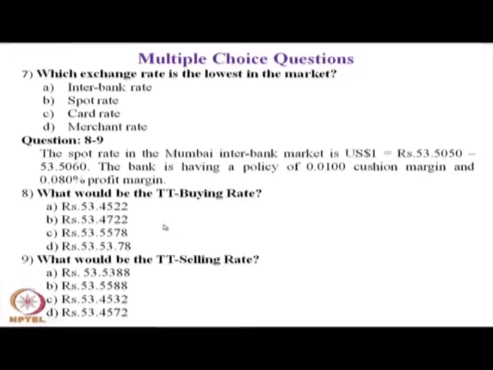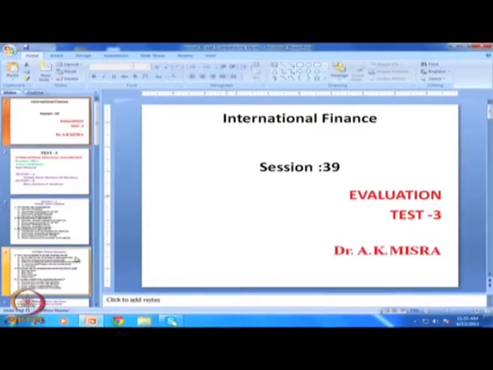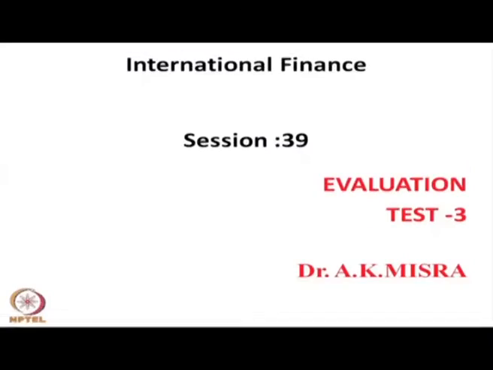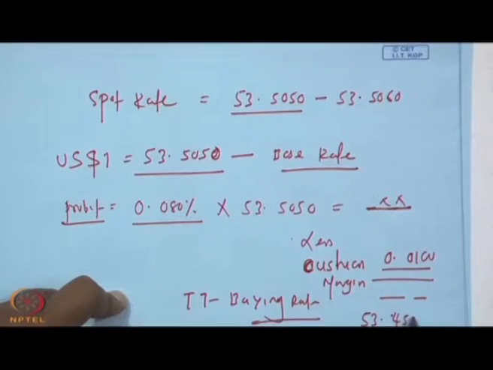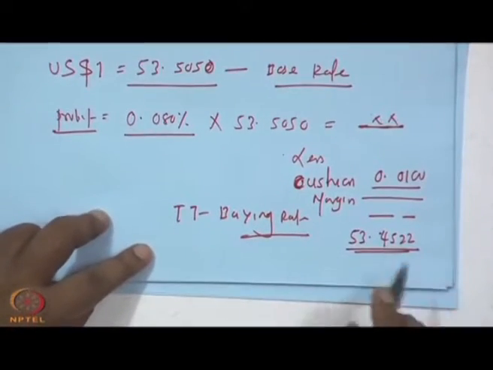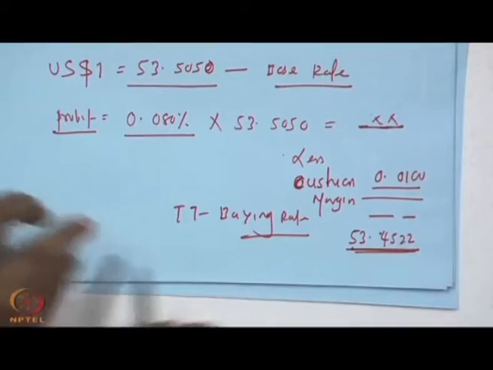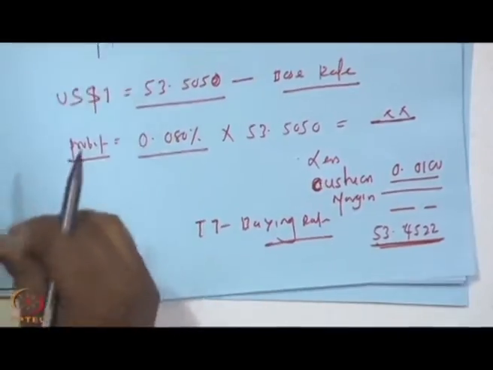For question number 8, the answer is A. The TT buying rate will be 53.4522. So, question number 8, the answer is A.